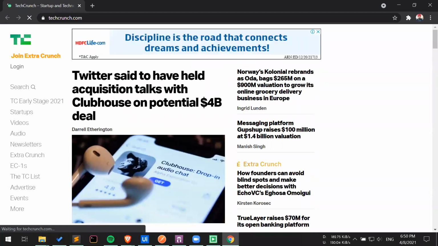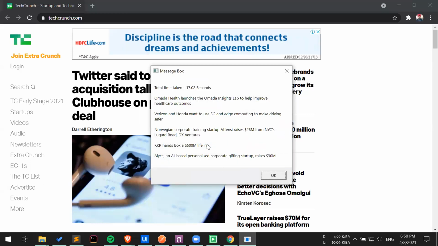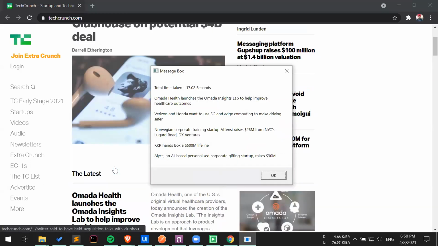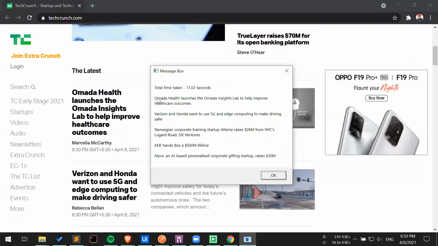So it has loaded the site. Probably now it is fetching the data, and soon enough we will be seeing a message. Okay, so here is a message box. I have limited the amount of headlines that it fetches. But essentially, in order to fetch just this much data, it required 17.02 seconds. Okay, let's keep that in mind.